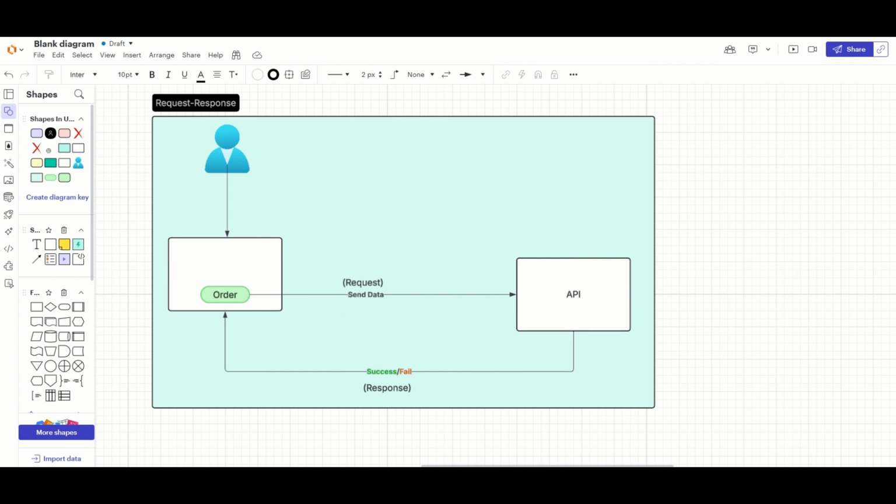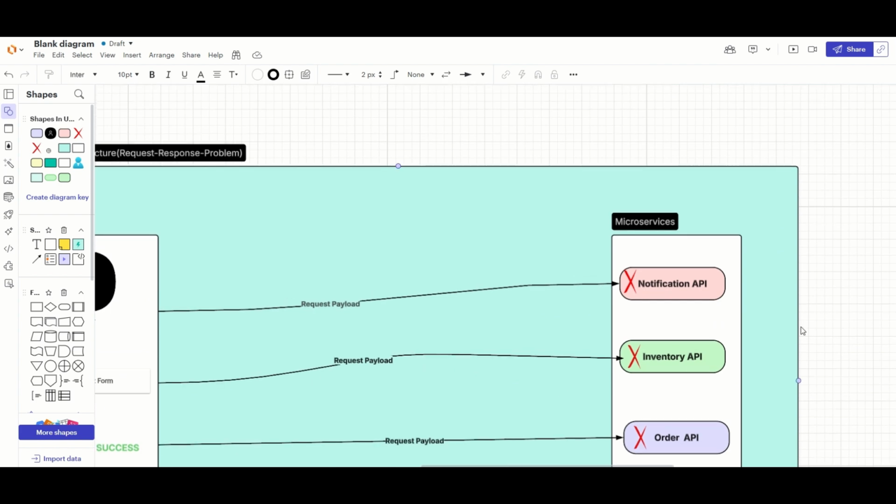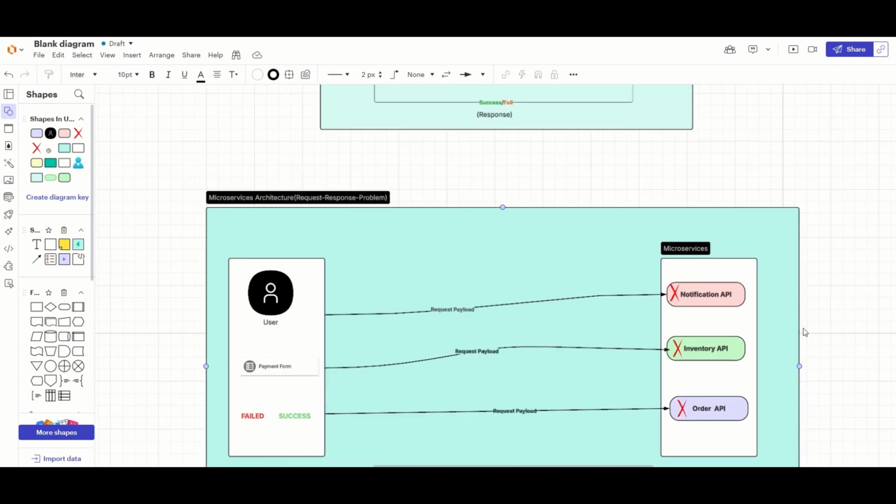So what is the problem with this approach? Let's take a bigger example. Let's say a user is sitting on some e-commerce website, could be Flipkart, could be Amazon, where the user has placed an order and made a payment, and the payment was successful.